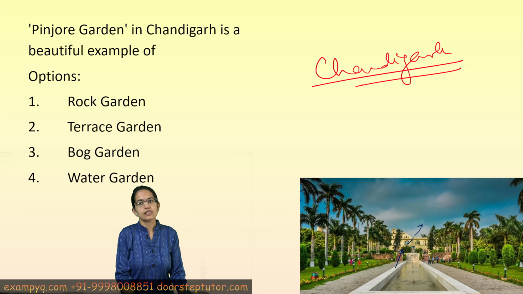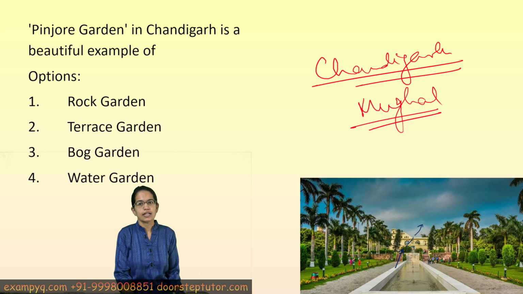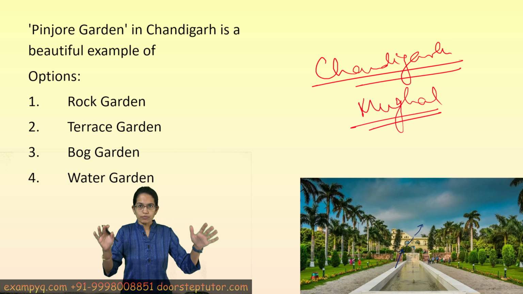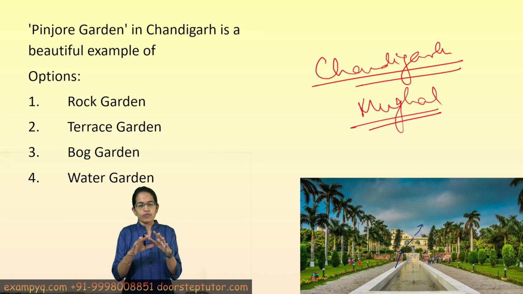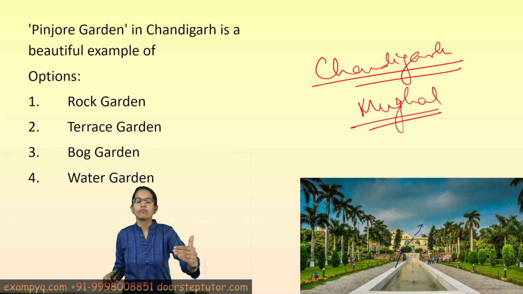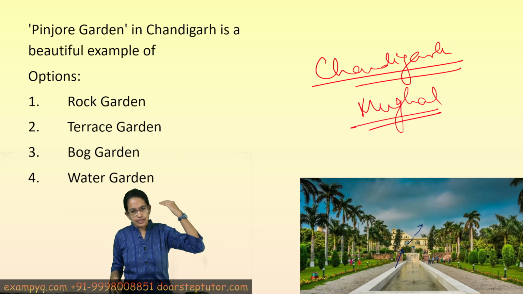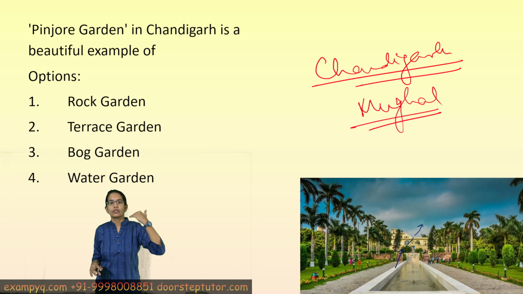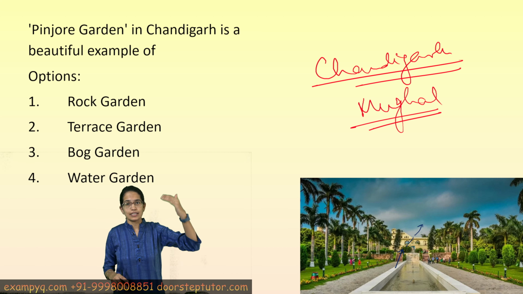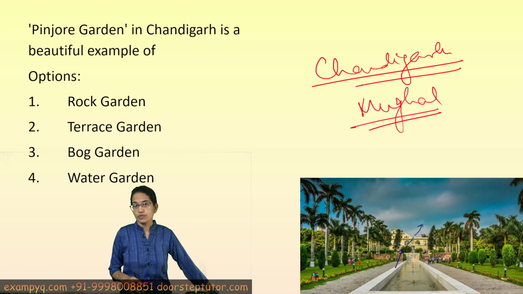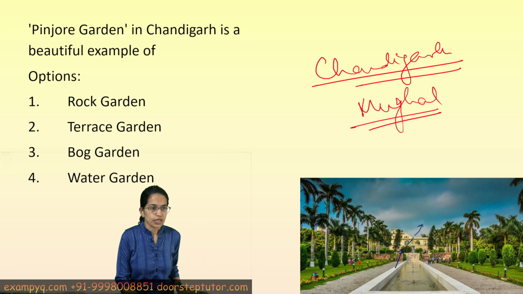Now this is a well-preserved example of a Mughal style of gardens, which has a formal symmetric layout with well-designed structure and well-formed terrace structure, and this continuously focuses on the presence of fountains and cascading water flow, which is again one of the very unique features of Pinjore Garden. So that's the correct answer here. So this is an example of terrace garden.